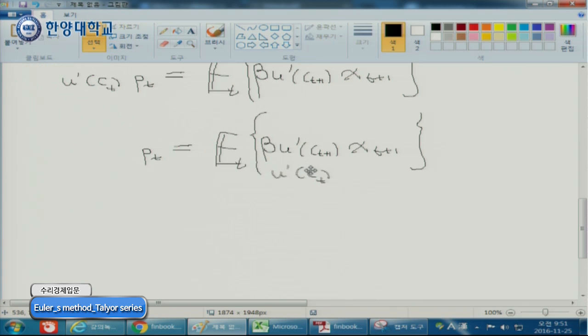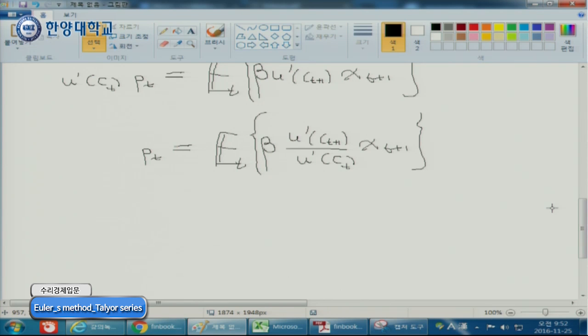Right? Move this one. Each side with this one. Then we divide. Right? Well, this is slightly ugly, so let me move this one. Let's see. Now, it looks much better. Okay? This is a very important equation.